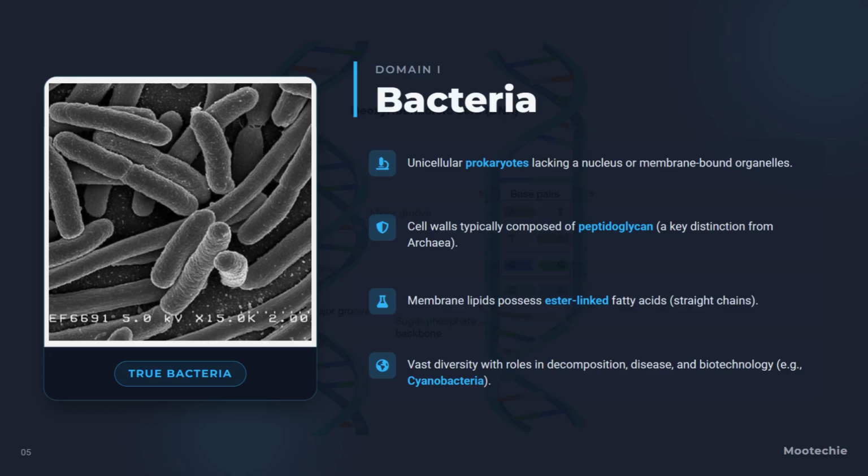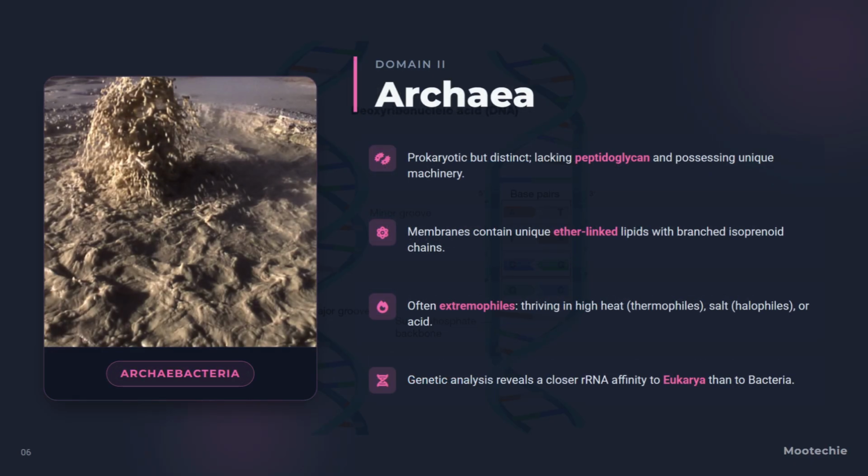like the oxygen-producing cyanobacteria. Here we get the defining biological details of true bacteria. The presence of peptidoglycan in their cell walls is a major chemical marker that sets them apart from the next domain we'll see. Now, domain 2, archaea. These are also prokaryotic in cell structure but are genetically and biochemically distinct. They lack peptidoglycan and possess unique cellular machinery.